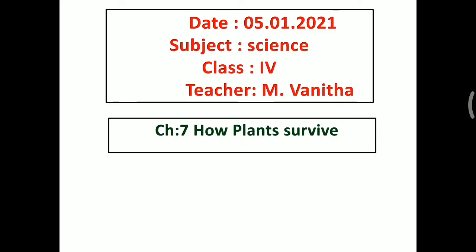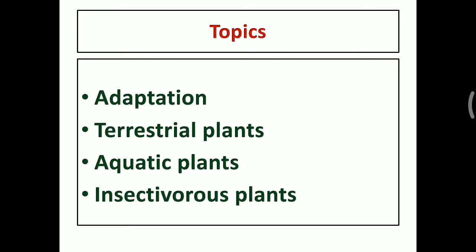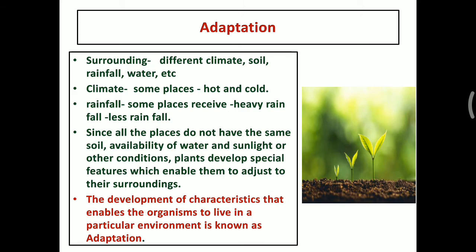Today we are going to see the subject Science, Class 4, Chapter number 7, How Plants Survive. Topics: Adaptation, Terrestrial Plants, Aquatic Plants, Insectivorous Plants. The first topic is adaptation.